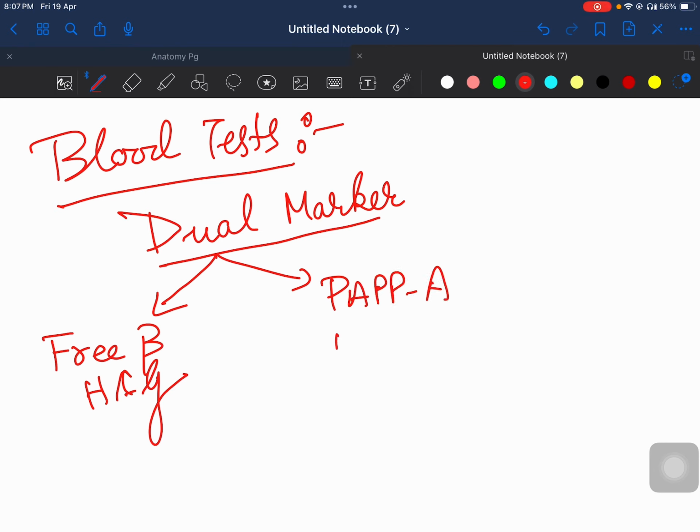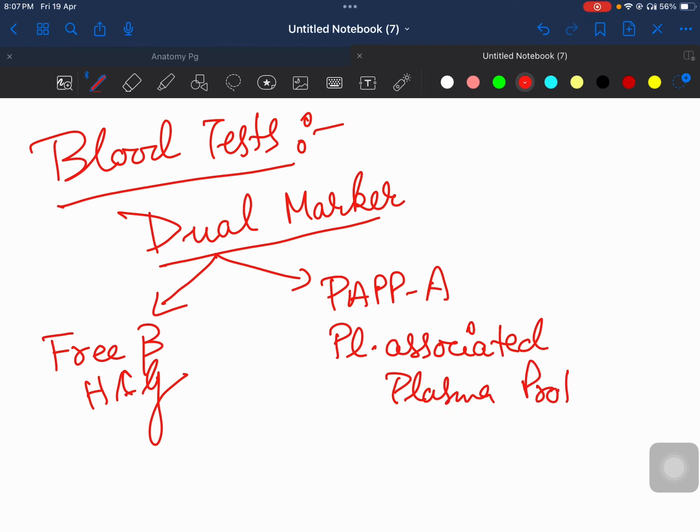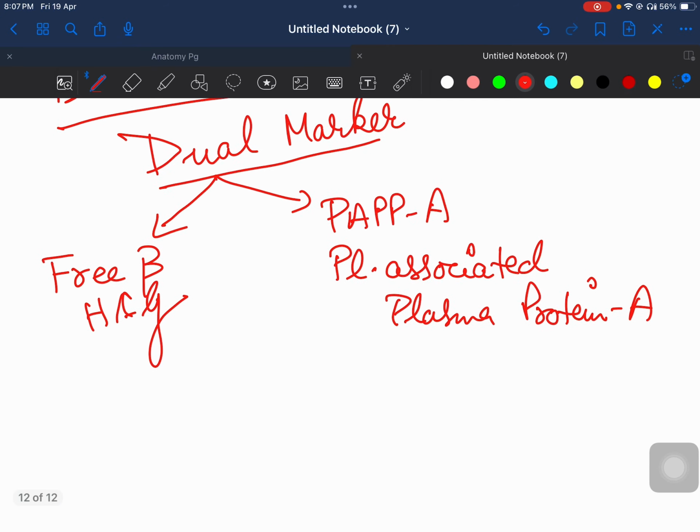PAPP-A is pregnancy associated plasma protein A. So these are the two markers, these are two hormones which are seen in the mother. So basically इसका निमोनिक क्या है कि जहां पे नाम के अंदर H होगा, that will be raised in Down syndrome, और जिसमें H नहीं होगा वो कम हो जाएगा Down syndrome में.